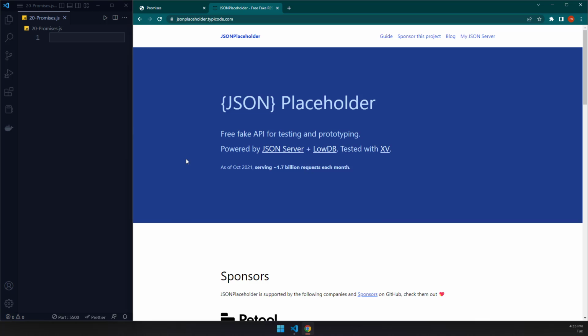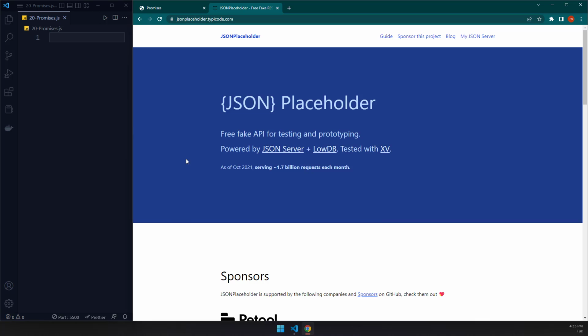Now, setTimeout is actually an API. What does that mean? It means that setTimeout can only be accessed from the browser by JavaScript if it is an API. Otherwise, it can't be accessed, because an API is something that allows two things to be connected together. In this case, it's exactly as it says, application programming interface. It provides us an interface to program our applications. And this JSON placeholder is going to give us free fake APIs so we can test and prototype and learn more about programming and more about asynchronous programming.